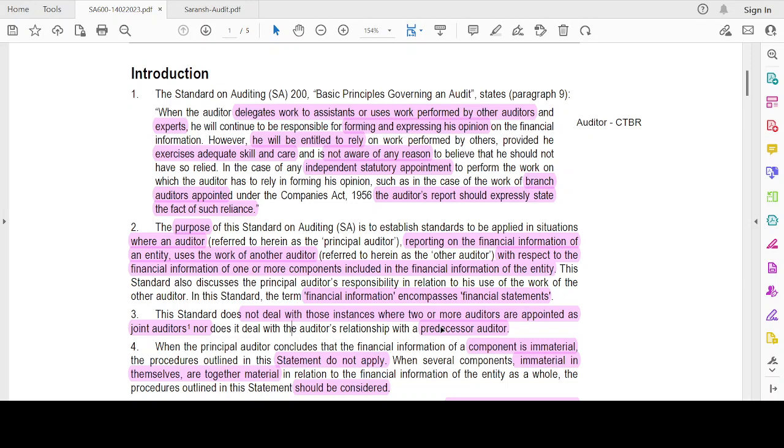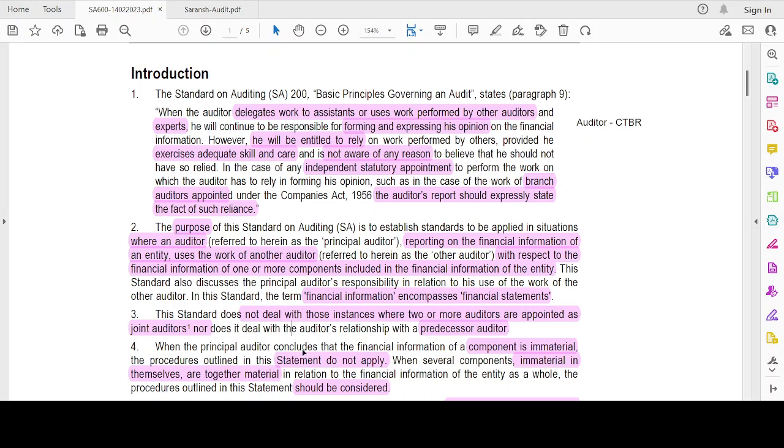Two auditors jointly appointed for sharing of responsibility will be known as joint auditors. That is not covered under this standard. Also, communication with the predecessor auditor, the auditor who was previously auditing the particular entity, is not covered under this standard.